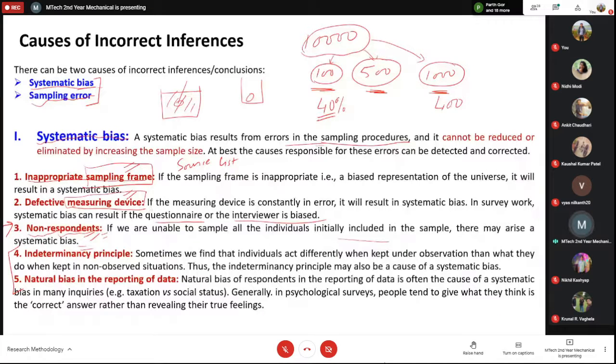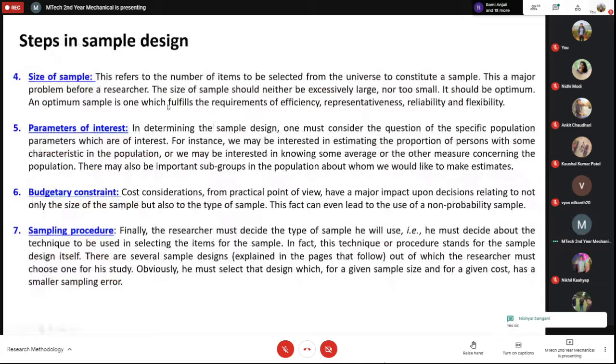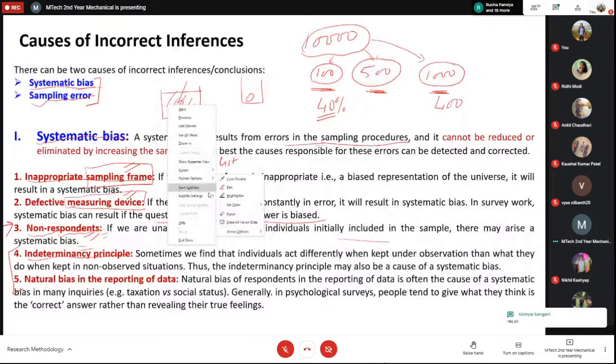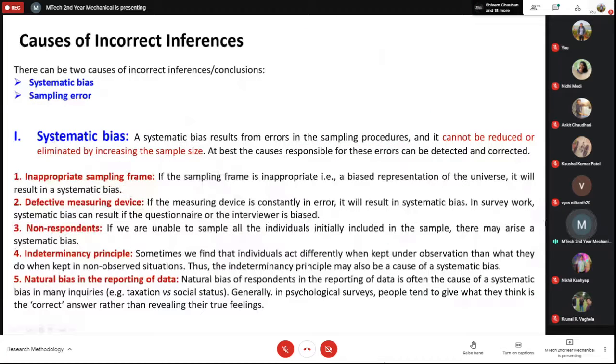These last two points are very important, very interesting. Another is the indeterminacy principle. What does it mean? It means sometimes we find individuals act differently when they are kept under observation and when they are not.